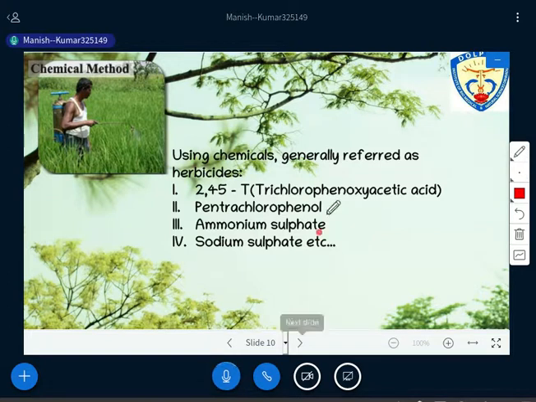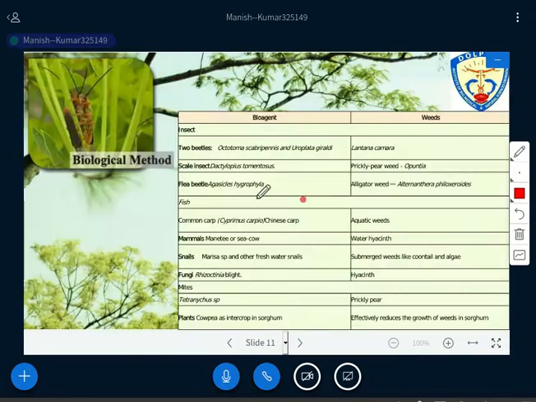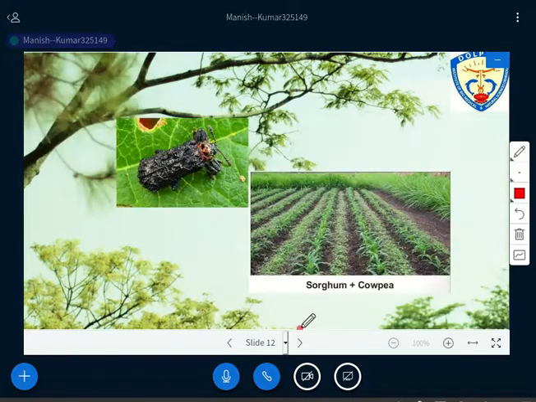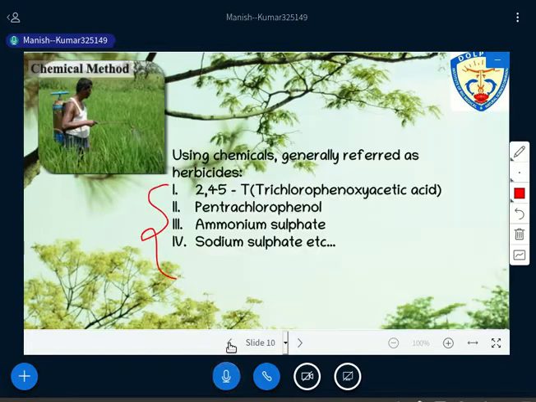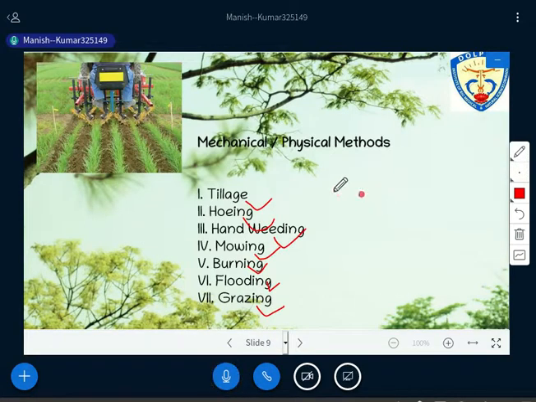And these are the chemical methods. These are the basic chemicals that are used: 2,4,5-trichlorophenoxyacetic acid, then pentachlorophenol, then ammonium sulfate, sodium sulfate. These are the chemicals that have to be used, and these chemicals are also known as herbicides, right? Then these are the biological methods that have been listed over there. In the biological method, we use some living species to curtail the growth of weeds, right? So first let me explain the mechanical method.